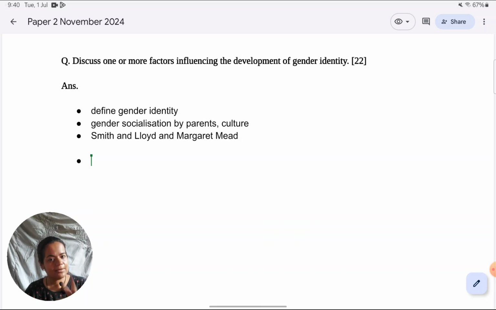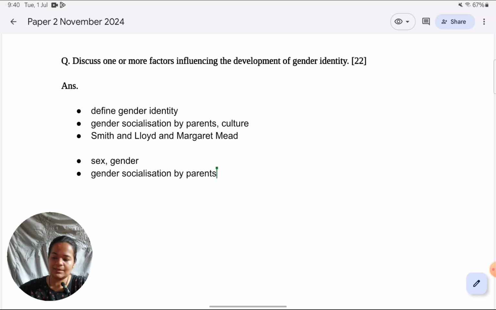So now, after having given this introduction, I want to talk about gender socialization by parents. So here I would differentiate what is sex and gender, emphasizing that sex is there anatomically by birth, but gender is what society defines, and then explaining how parents serve as agents to convey society's expectations to the child. So at length, I would explain what is gender socialization and how parents serve as agents for that, emphasizing the fact that parents are the primary agents for socialization because they are the first ones whom the child encounters, and the child is heavily influenced by parents almost throughout his life. After that, I would summarize the study by Smith and Lloyd.